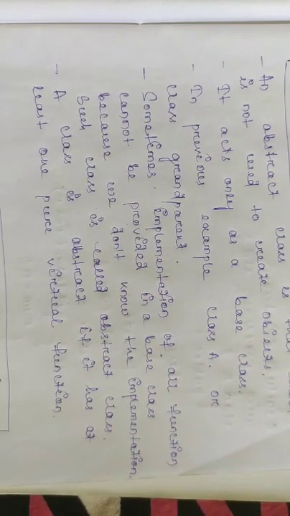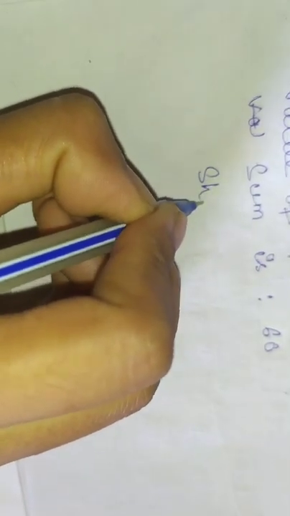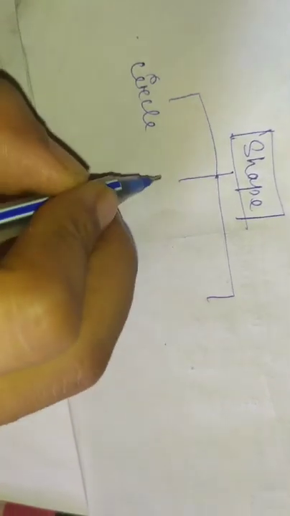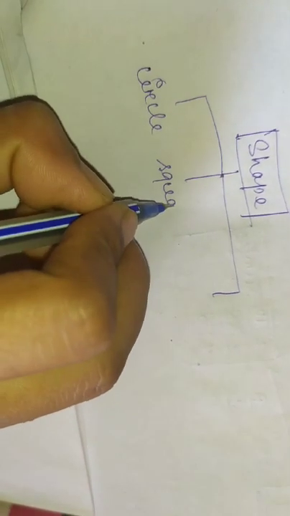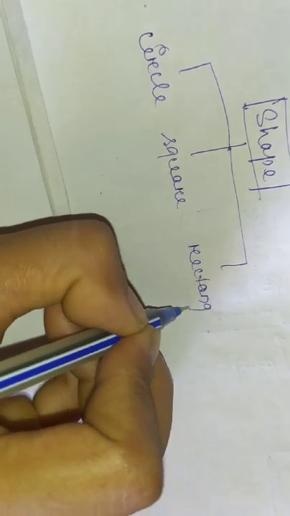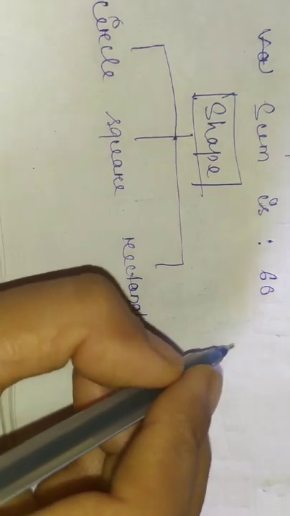Let's take another example, shape. Shape is one class, and we know there are different shapes like circle, square, rectangle, etc. So there is a function called